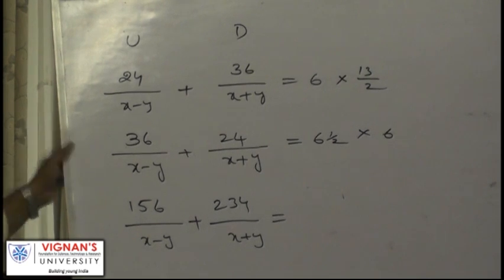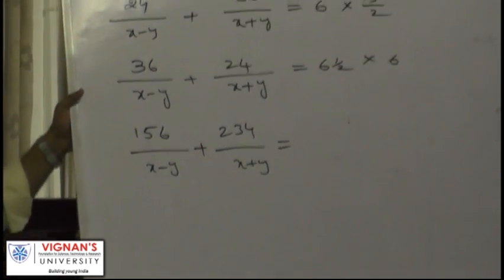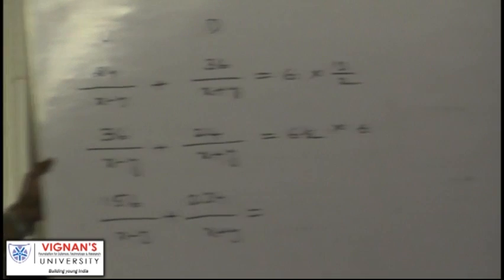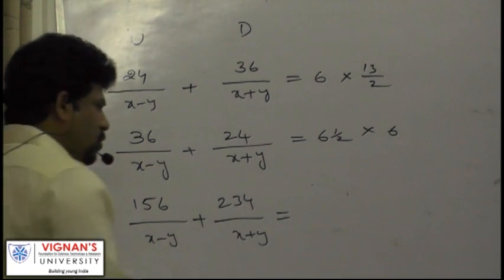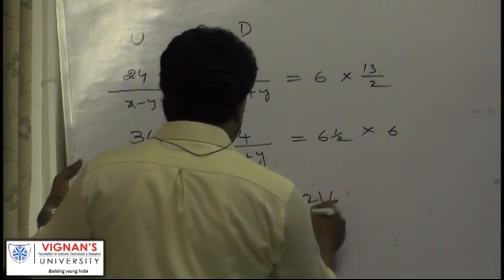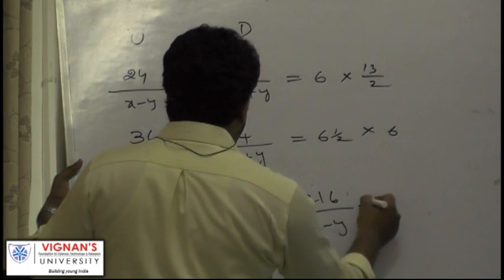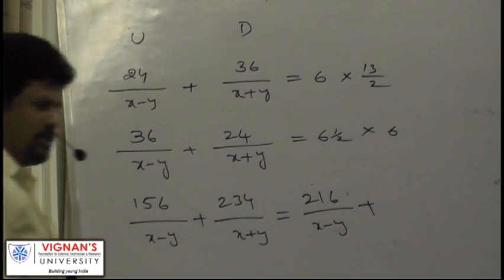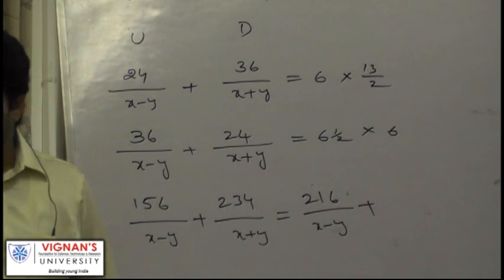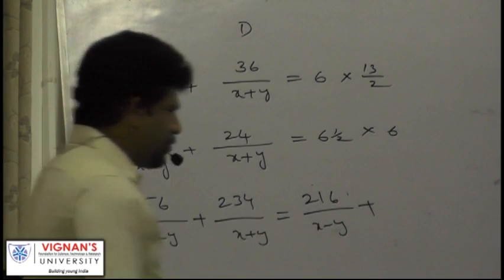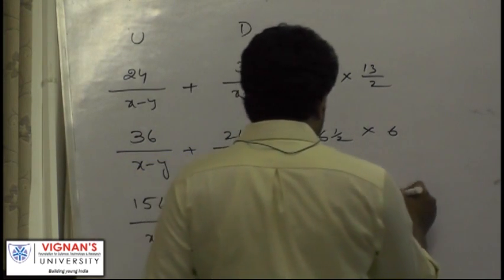Now here 6 3s, 6 30s 180, 6 6s 36, 180 plus 36, 216, 216 by x minus y plus 6 24s, 6 20s 120, 6 4s are 24, 120 plus 24, 144.